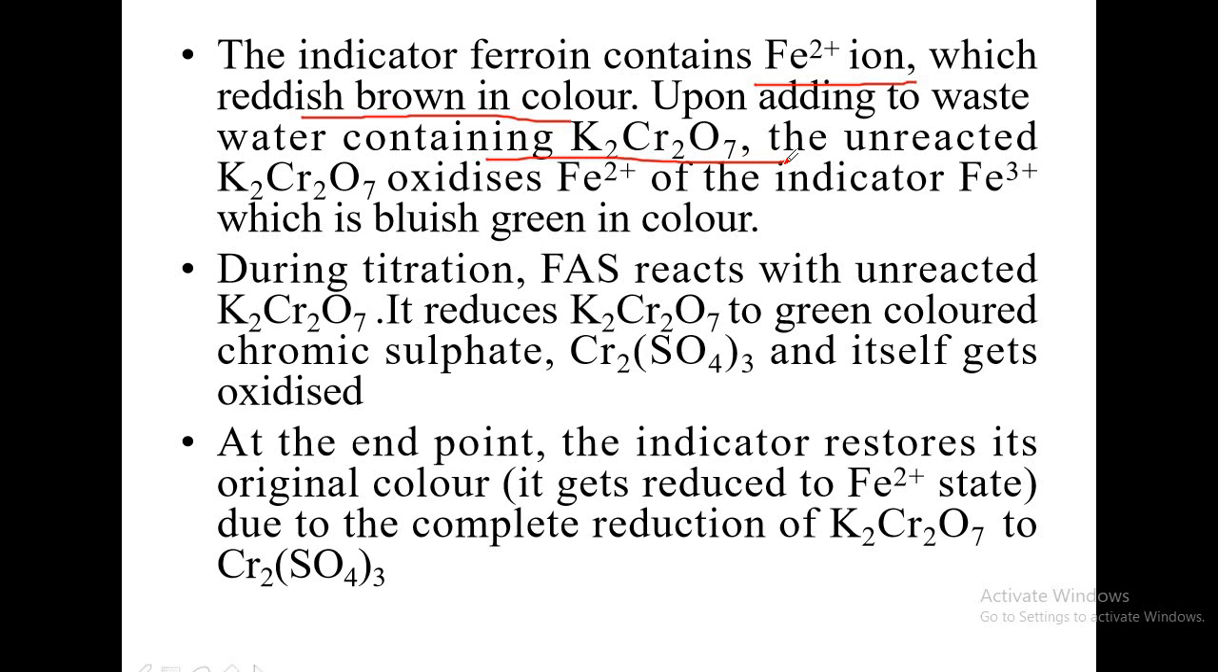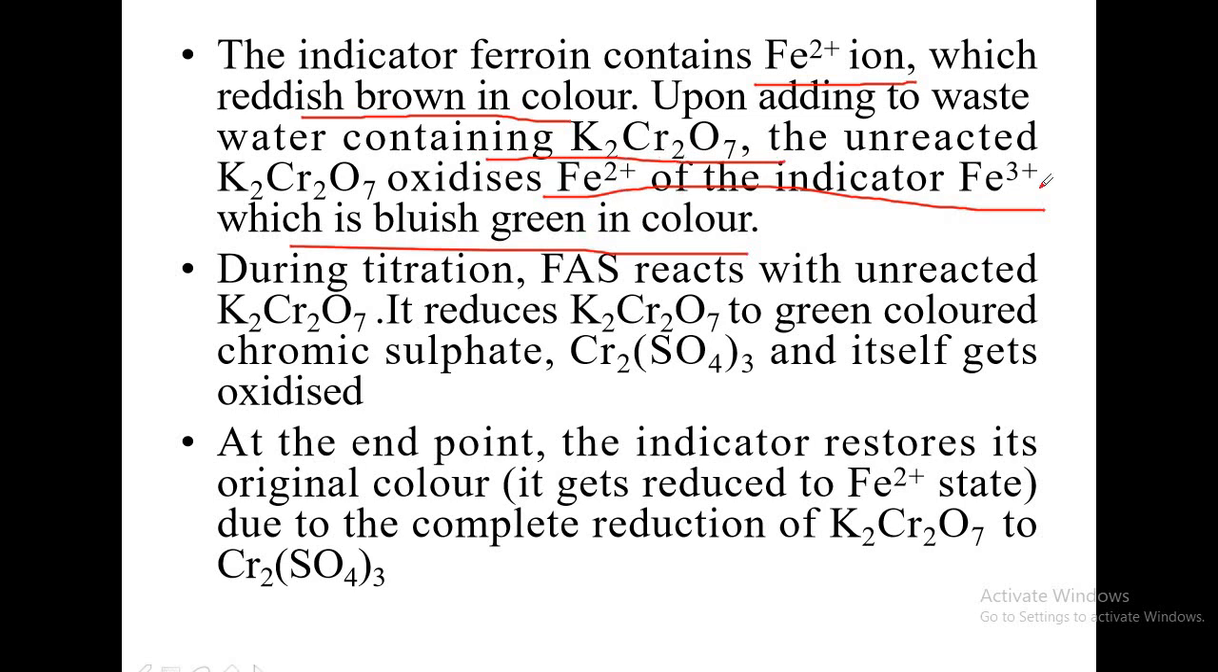The unreacted potassium dichromate, now you have some unreacted potassium dichromate that oxidizes ferrous of the indicator to ferric. So in the indicator you have ferrous ion which is red in color, you are adding it to the wastewater which contains potassium dichromate, the unreacted, because some amount will be utilized for the oxidation of the waste.